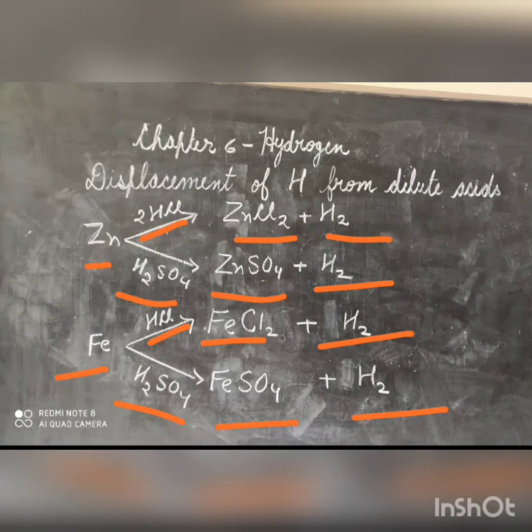Iron has to be heated, but then the hydrogen thus produced contains impurities like hydrogen sulfide and sulfur dioxide. Lead reacts with dilute sulfuric acid or hydrochloric acid and forms an insoluble coating of lead sulfate or lead chloride. Therefore, further reaction is prevented. Hydrogen cannot be prepared from metals that are below in the activity series like copper, mercury, etc., since only the metals that are more reactive than hydrogen can displace it from the acids.